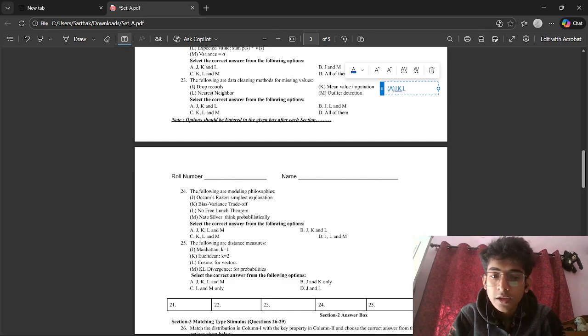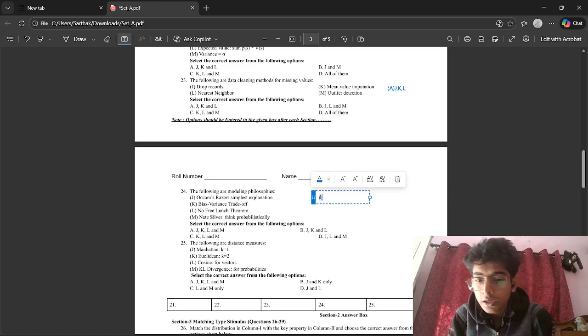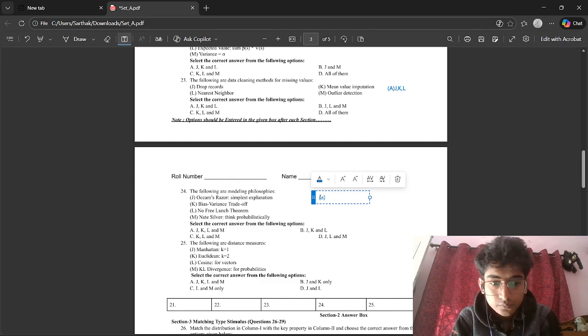No free lunch theorem says no single model is good for all situations, right? And fourth is Nate Silver, think probabilistically. Nate Silver gives three rules for probabilistic distribution for modeling, right? So these are all modeling philosophies. The correct answer should be A, J, K, L, N.